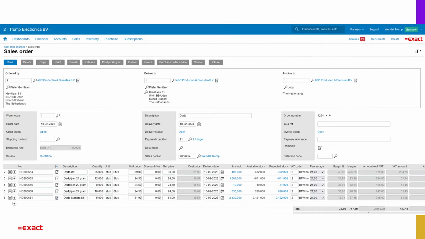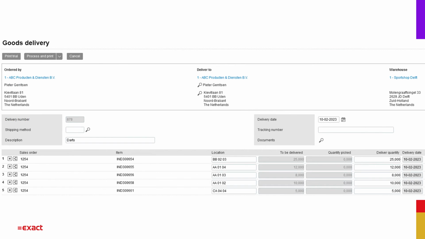In this screen, you can see all the sales order information, like the stock levels per item line. Also, from this screen, you can create the goods delivery by clicking on the Deliver button. In the goods delivery screen, you are able to edit the quantity for whenever you want to do a partial delivery. When clicking on Process and Print, you can create the delivery note, but also the stock entry. At this point, the stock levels of the item will decrease.